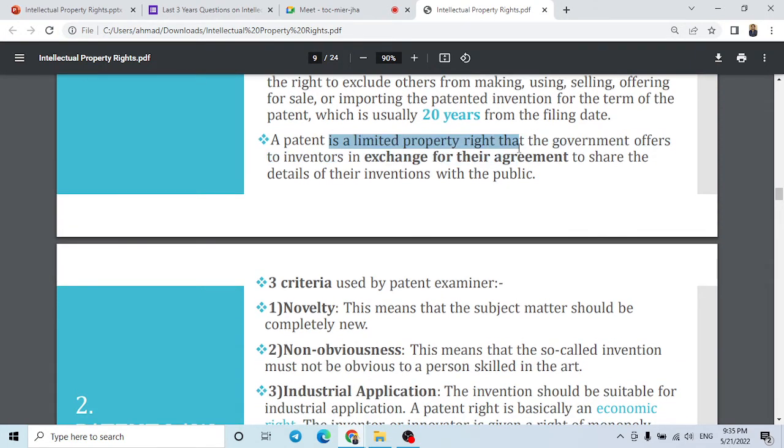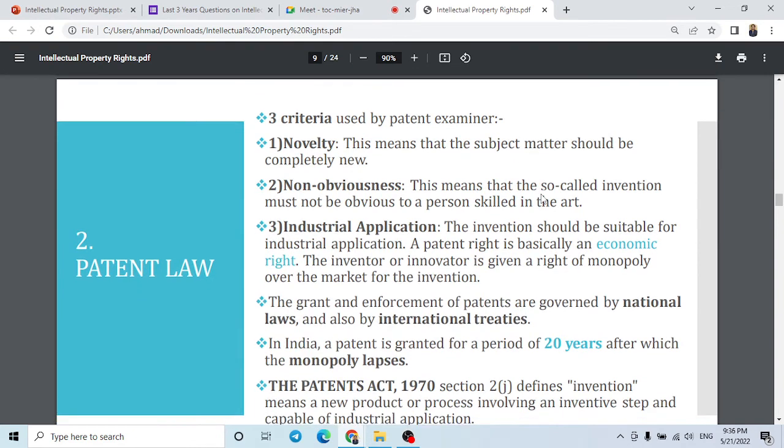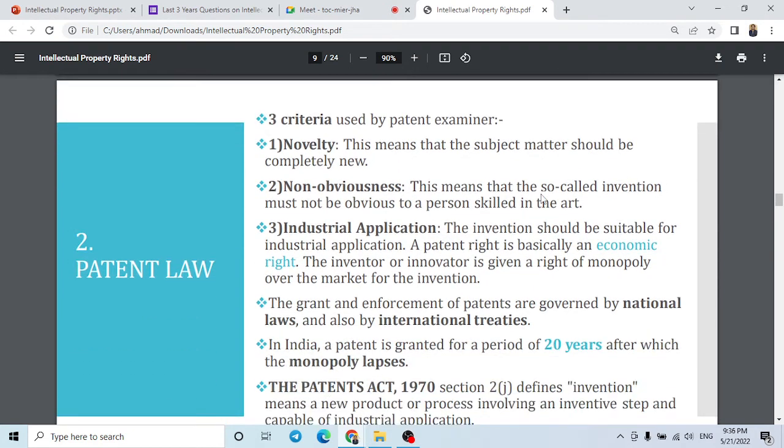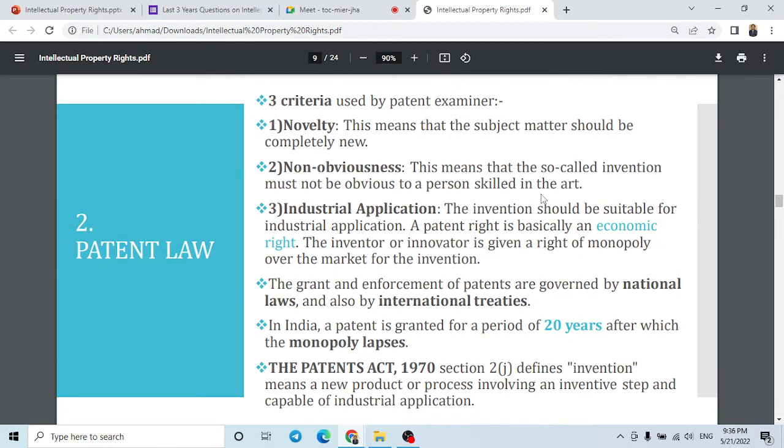A patent is a limited property right that government offers to an inventor in exchange of an agreement that after 20 years, or even if you have the patent for 10 years, it's up to you, there is a maximum of 20 years, but it's up to you whether 5 years, 10, 15, how many years you want to go for the patent. After that you have to make it public. On this ground, government gives protection to the invention under patent.